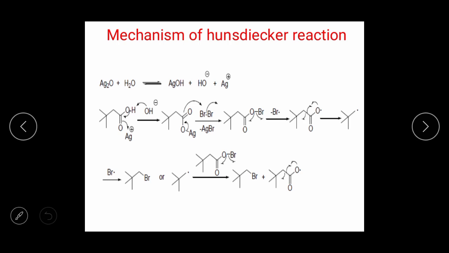After that in presence of Br2 what happened? Again that bond gets broken in Br. There is generation of Br radical. After that there is a formation of OBr. Again that bond gets broken. Again Br radical is removed. And see step by step, and there is a generation of bromo compound.